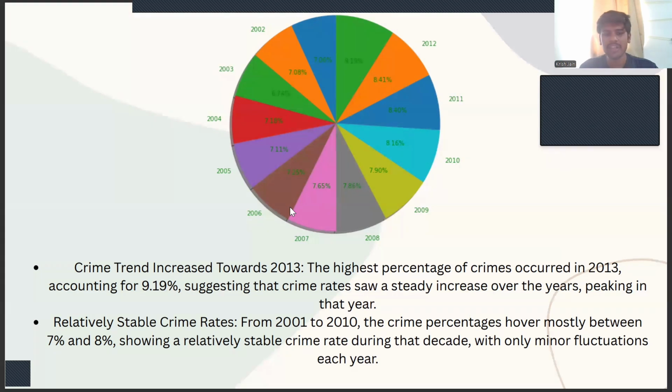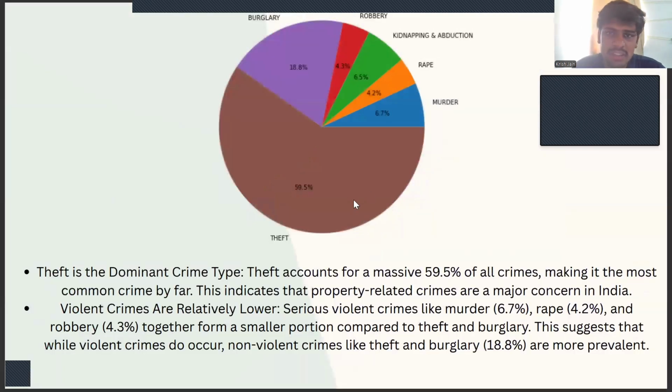Relatively stable crime rates from 2001 to 2010, as we can see here; the crime percentage hovers mostly between 7 to 8%. Here we can see that in the total category of crime, theft contributes 59.5%, followed by burglary, then murder, and then kidnapping.